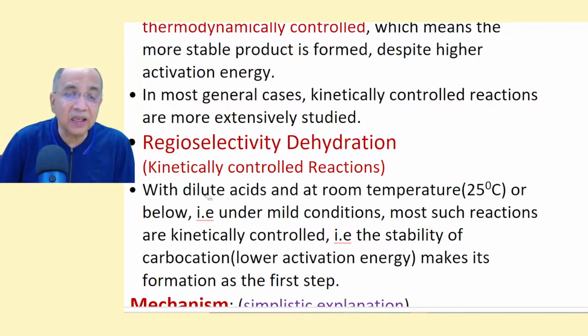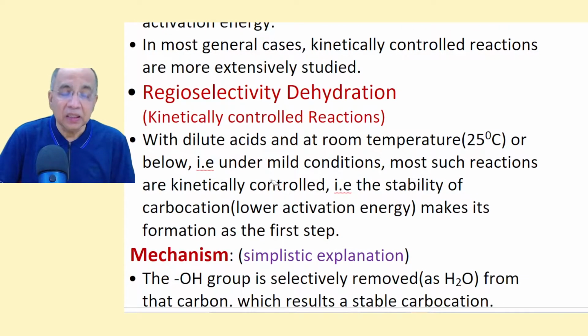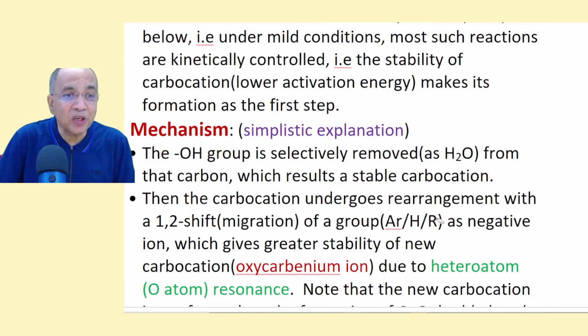If it is kinetically controlled, which most pinacol rearrangements are, in dilute acid conditions, at room temperature or below, the reaction is kinetically controlled. That means the more stable carbocation will be formed first. Let me tell you the simplistic mechanism.